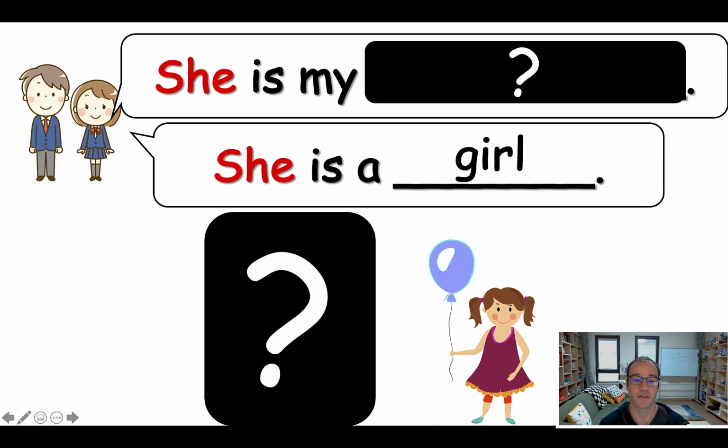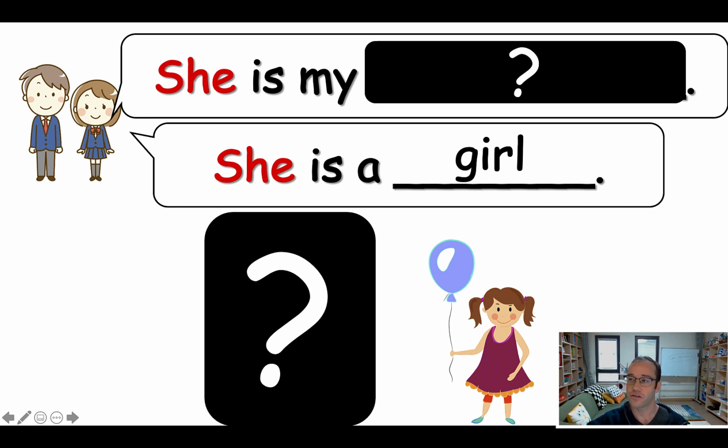So the guessing game works like this. All they can see is that it's a girl, okay? And as we know, there are two girls in this family. There's an older sister and a younger sister. Which one is it? No one knows. So you need to call on one student from each team, have them stand up, and have each one of them say the sentence. So, she is my, and they should guess, is it an older sister or a younger sister.